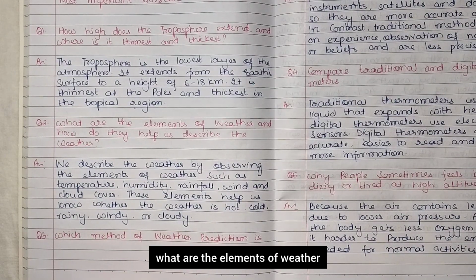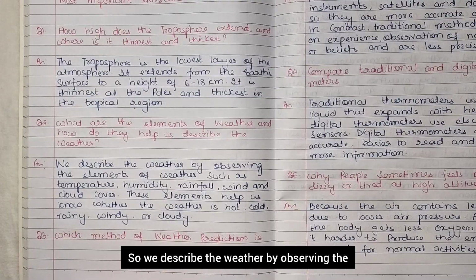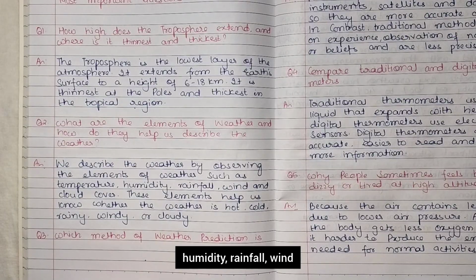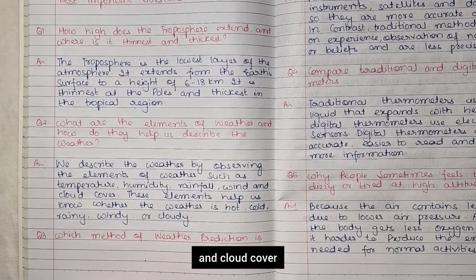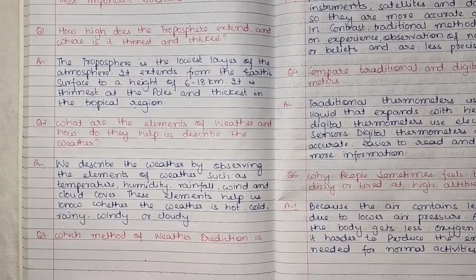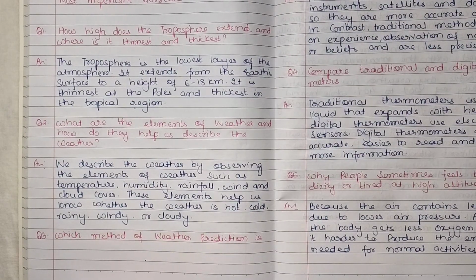Next question is, what are the elements of weather and how do they help us describe the weather? We describe the weather by observing the elements of weather such as temperature, humidity, rainfall, wind, and cloud cover. These elements help us know whether the weather is hot, cold, rainy, windy, or cloudy.